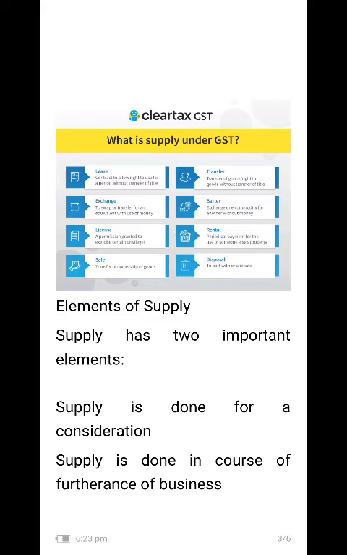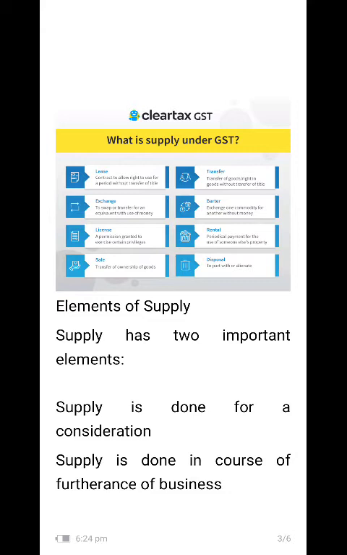It is very familiar to us. Rental means periodical payment for the use of someone else's property. That is, if we are hiring someone else's property, it is known as rental. Disposal means to part with or alienate.